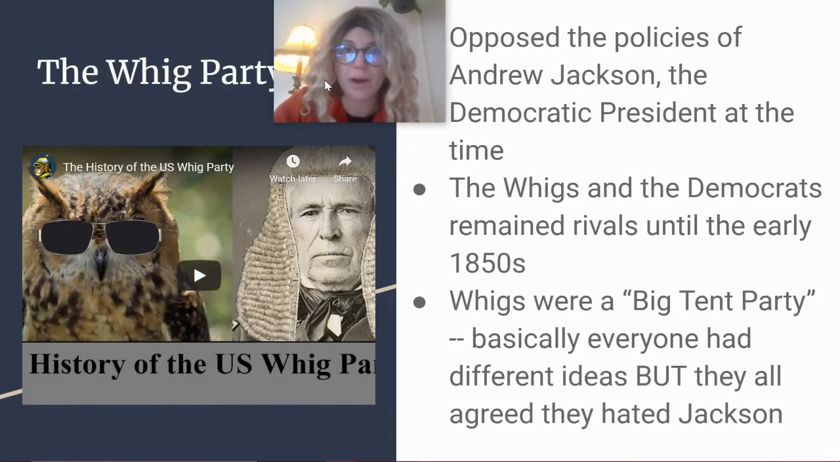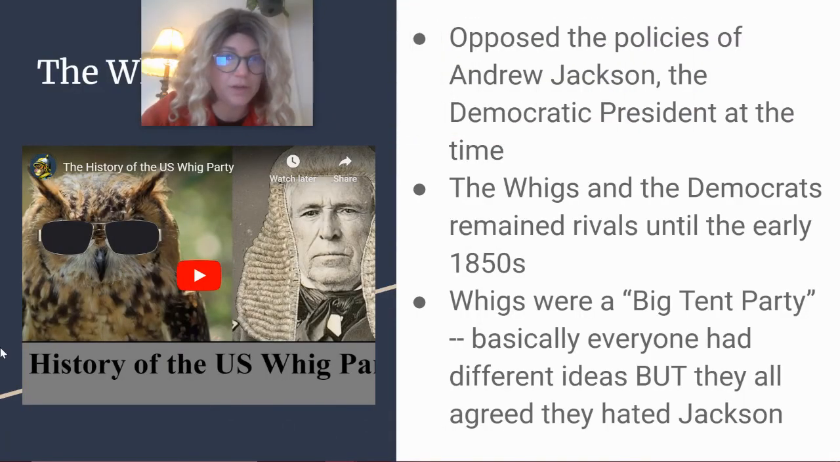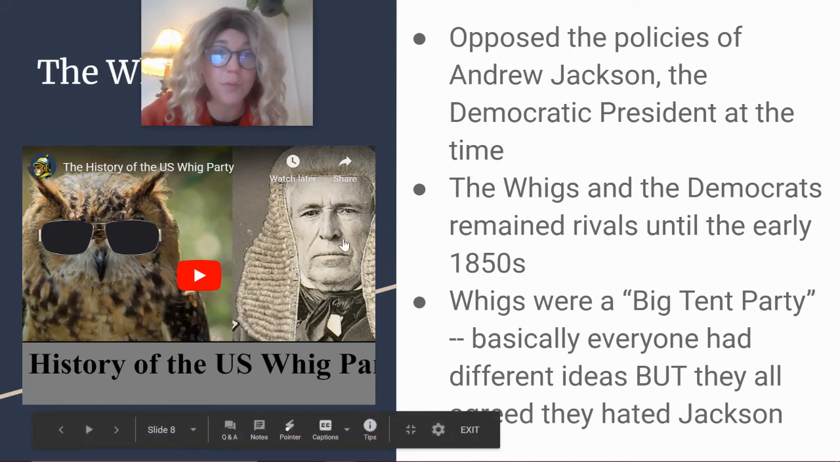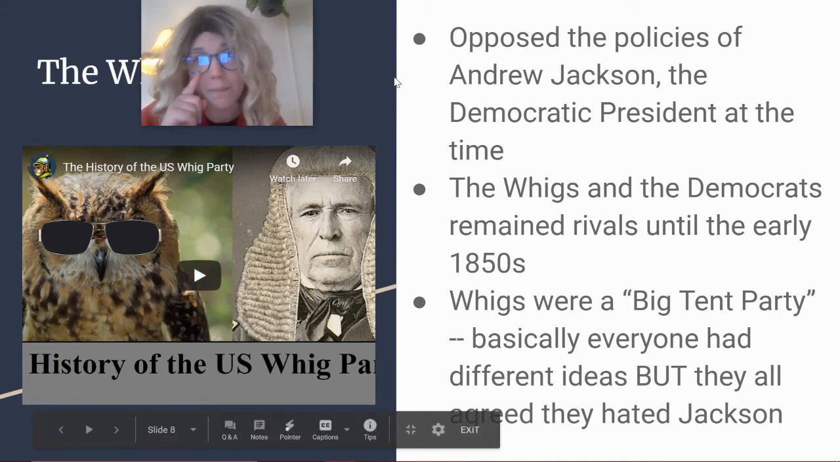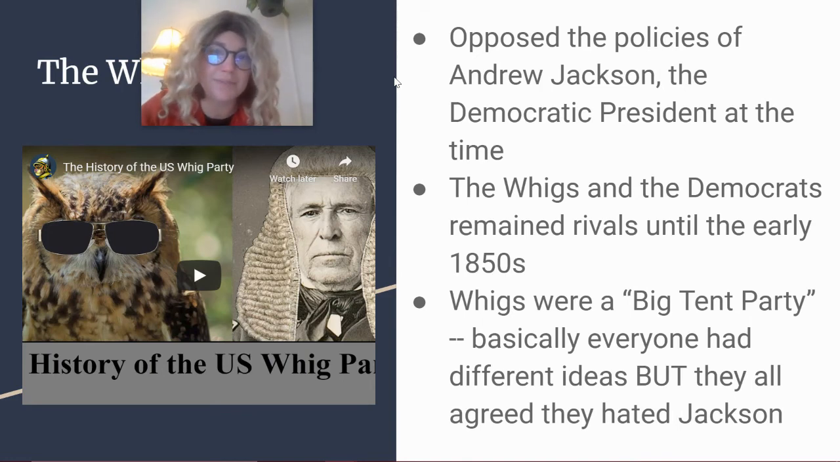Then we have the Whig Party. This video here is a really good explanation of the Whig Party to go beyond what I'm going to tell you now. Basically, the Whig Party's main idea is that they hate Andrew Jackson. Not very positive, but that's where it comes from. The Whigs and the Democrats are going to remain rivals until the early 1850s.